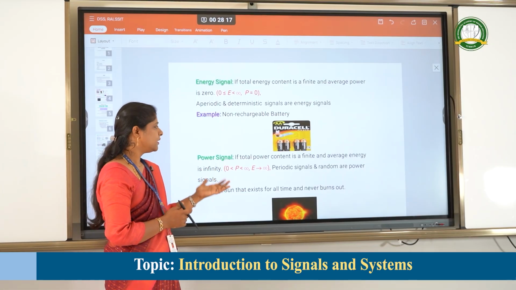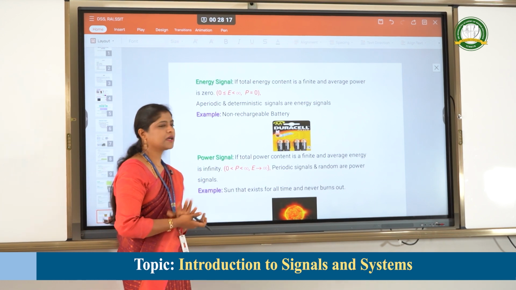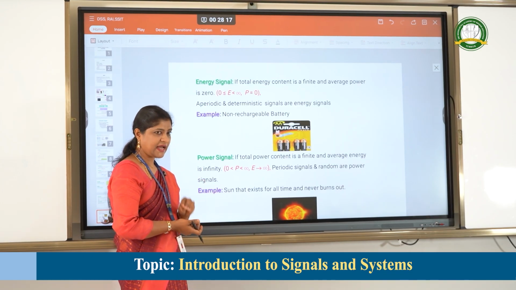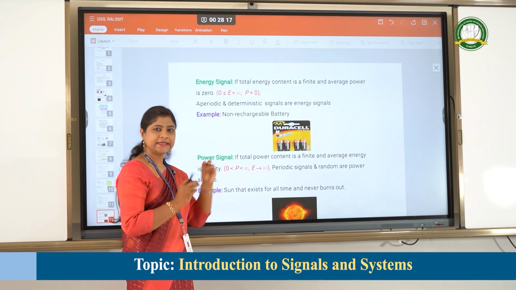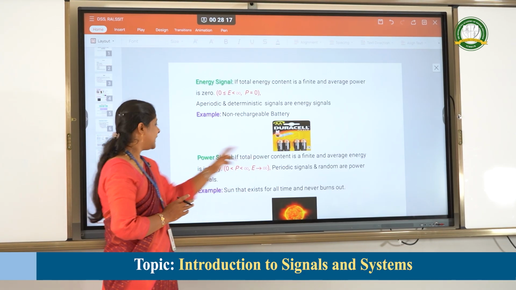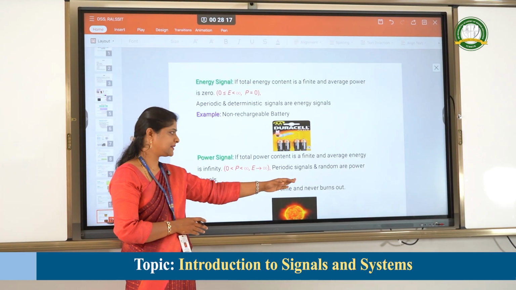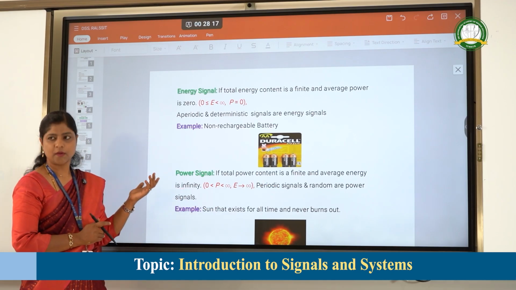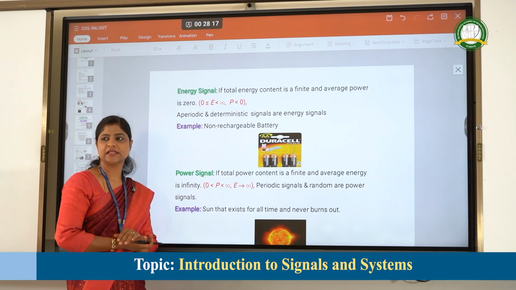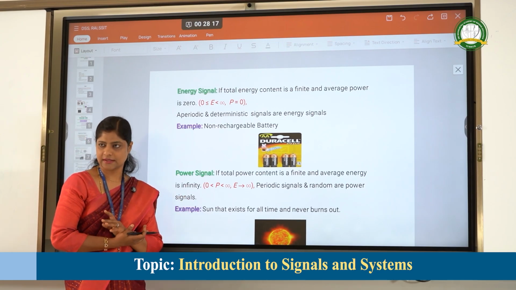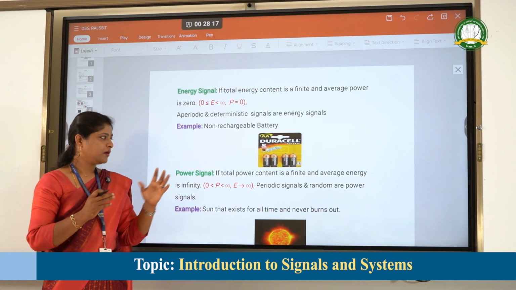Coming to the power signals, what are these signals? The power signals are those where the total power content is finite but the total energy is infinite. In such a case, those kinds of signals are called power signals. You can see the example: a real-time example of a power signal is the sun. Why? Because it has infinite energy but finite power content.